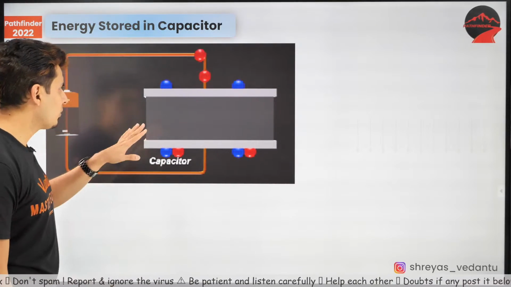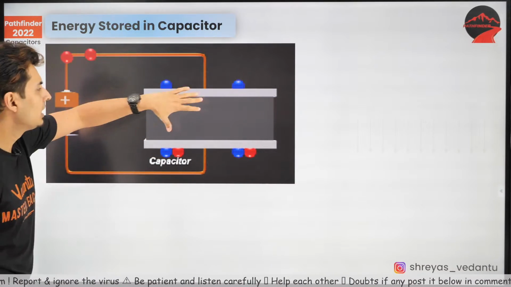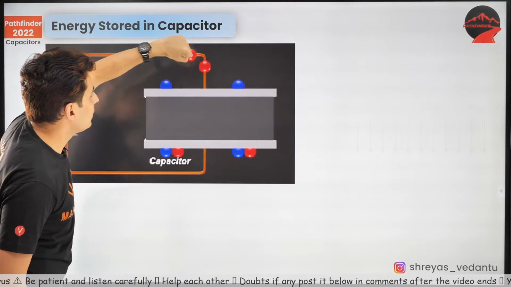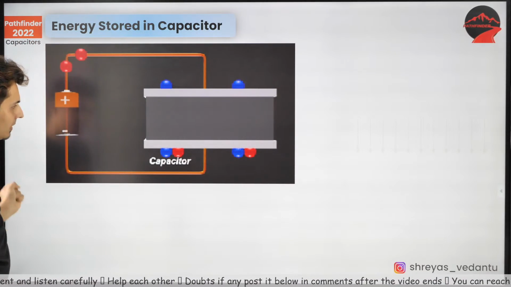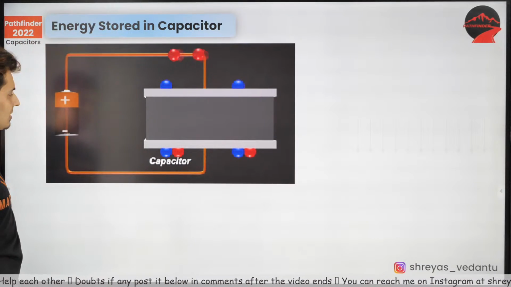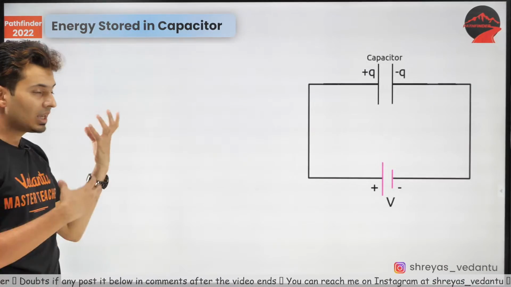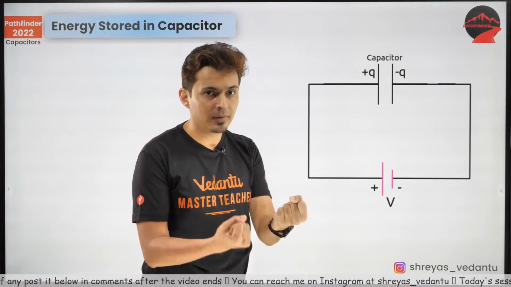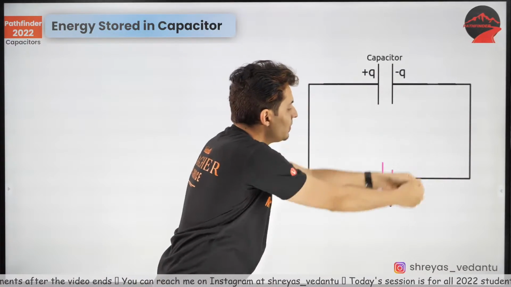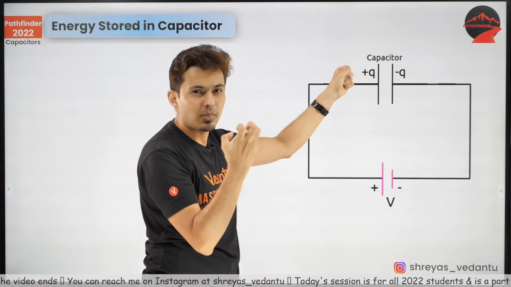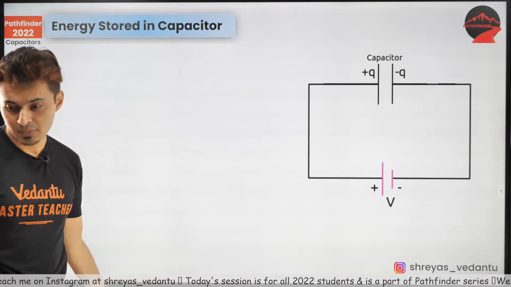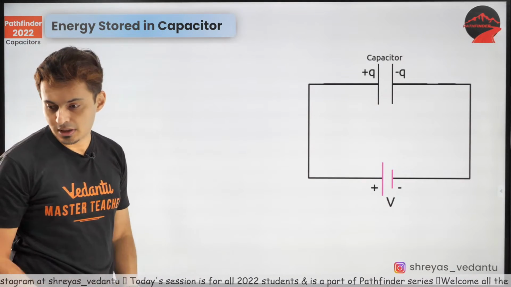Now, look at what is happening. The moment you connect a battery, what a capacitor undergoes is basically taking away of the charges by the battery and putting them on the other side. So all that a battery does is take away some charges and put them on the other side. Now in this process some work is done, as you are taking some charge away and putting it on the other side. So there is some electrical energy stored inside that capacitor. How much is this energy? Let's do this.